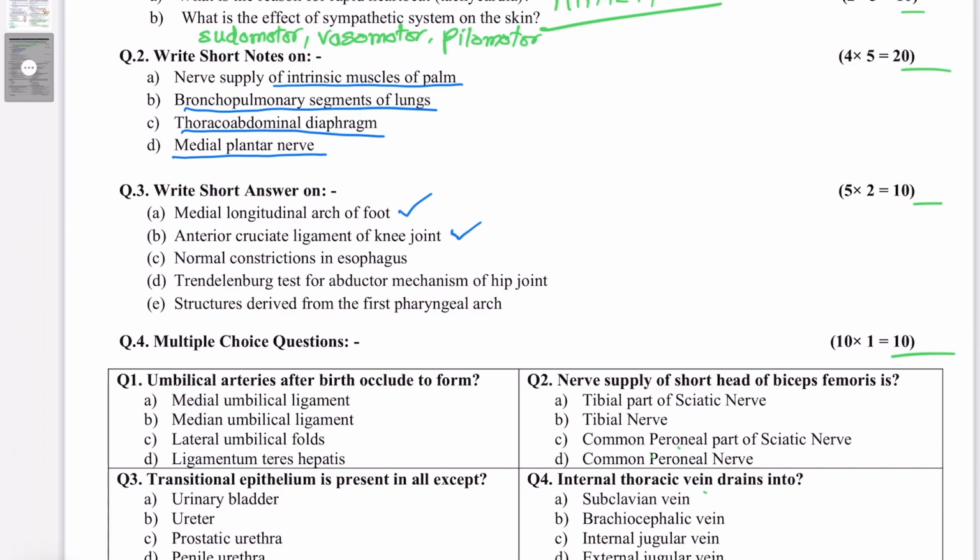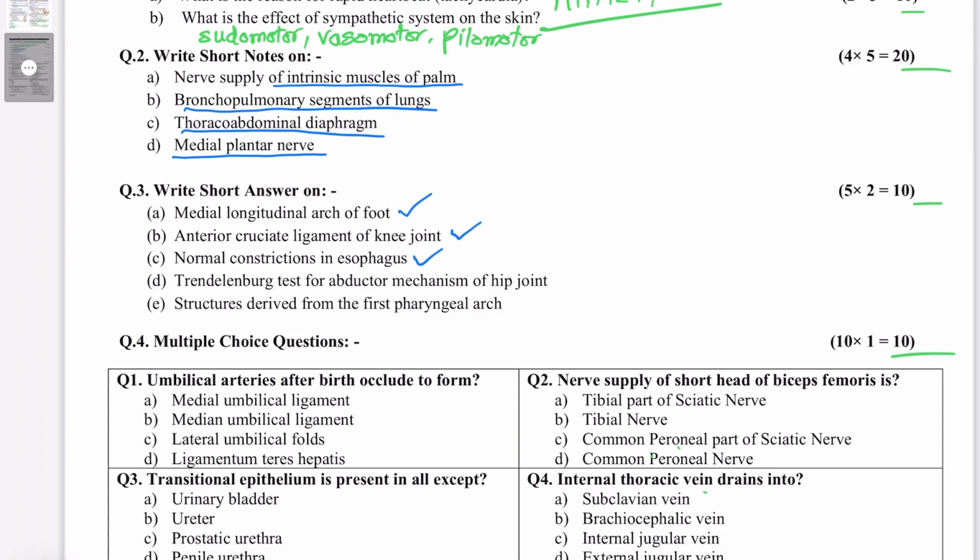And then the third constriction lies at the level of the left main principal bronchus, which is around 11 centimeters from the incisors. And in the end, when it pierces the diaphragm to reach the stomach, that's around 15 inches from the incisors, and that lies at the level of the T10, T11 junction.